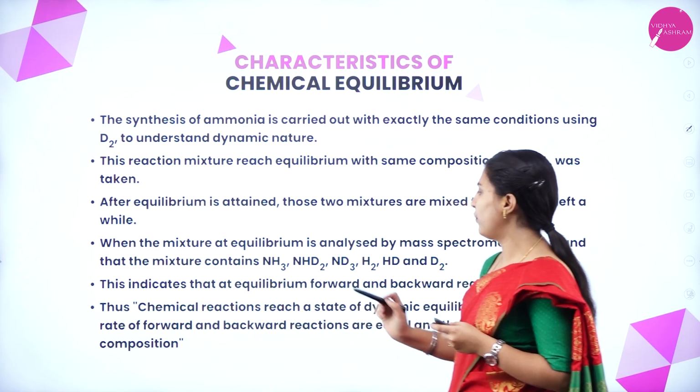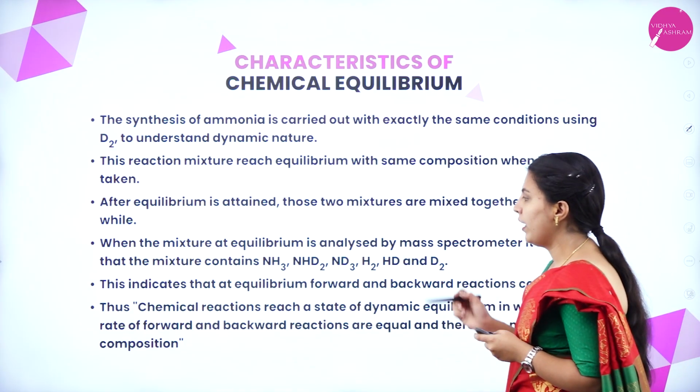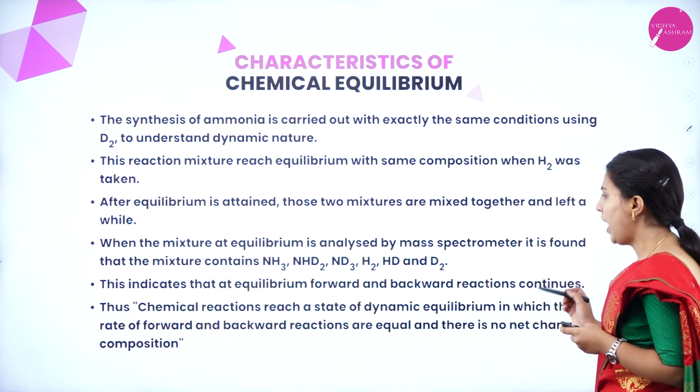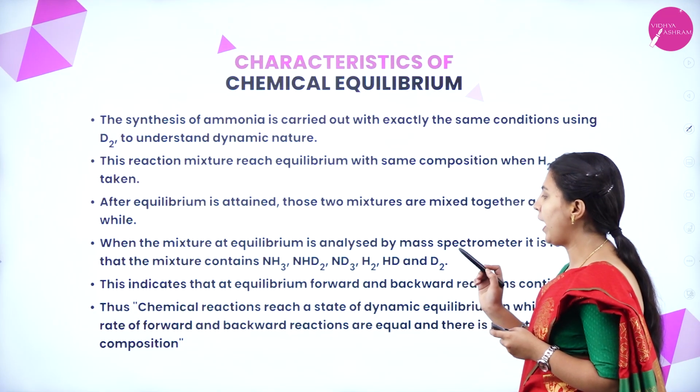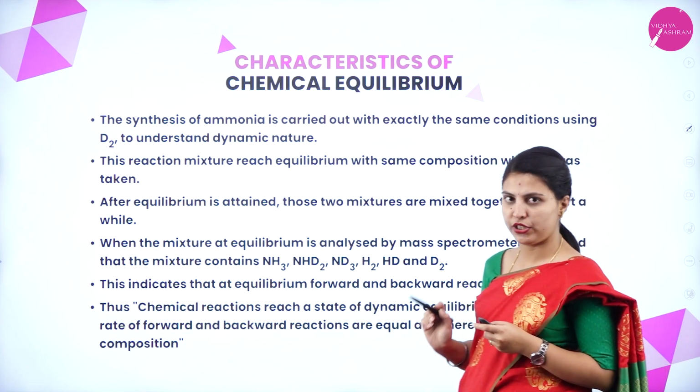This indicates that the forward and backward reactions continue at equilibrium. Thus, chemical reactions reach a state of dynamic equilibrium in which the rates of forward and backward reactions are equal and there is no net change in composition.